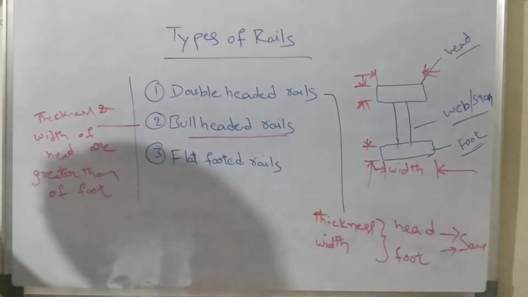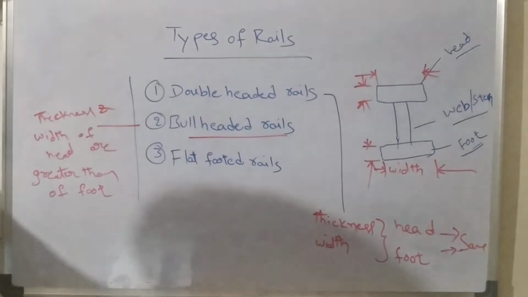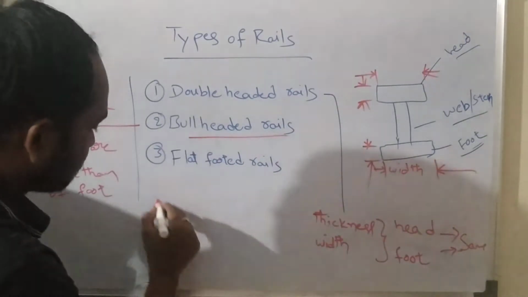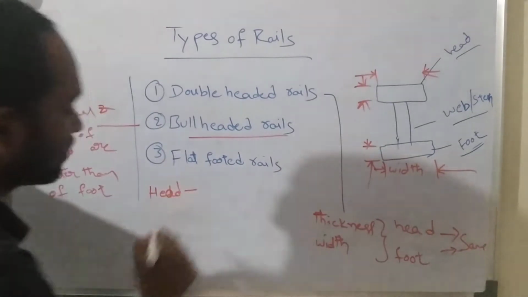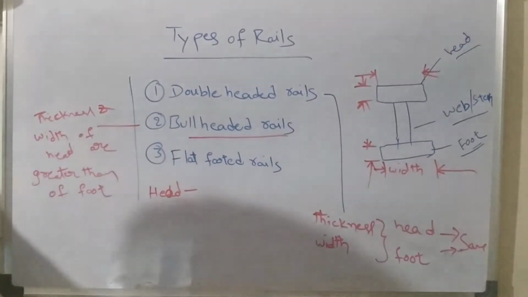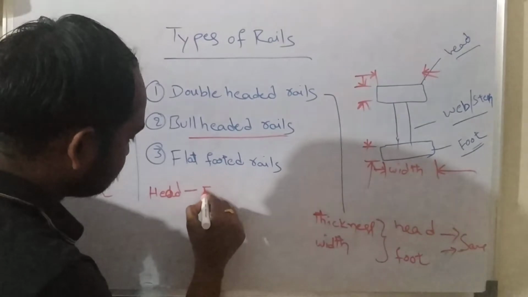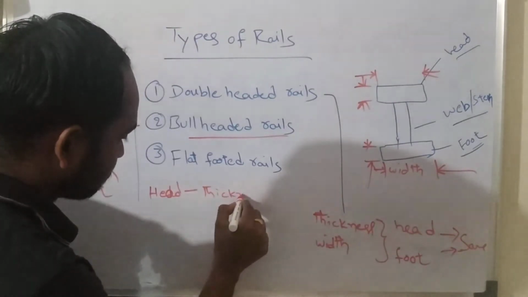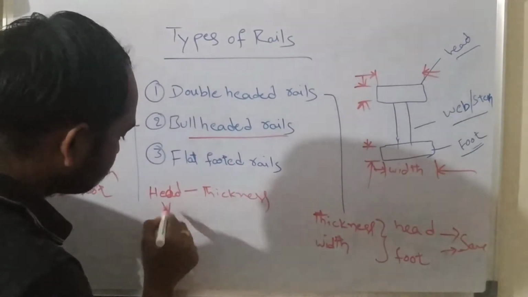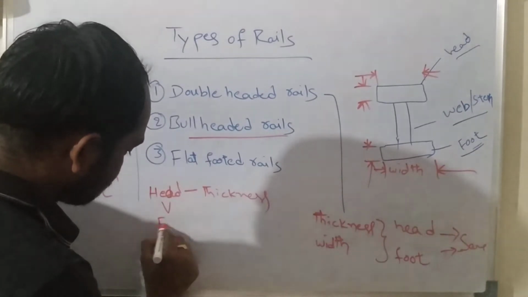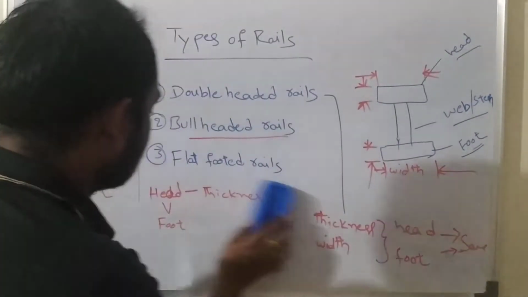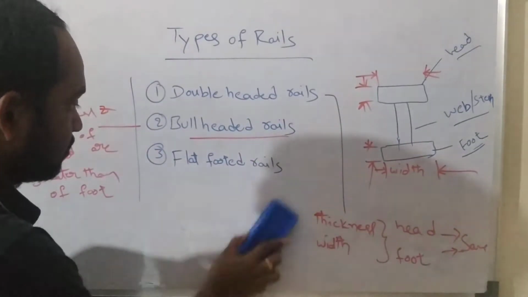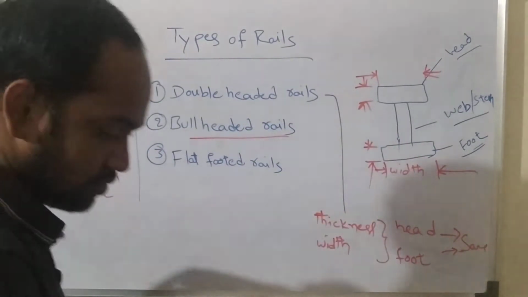And the next one is the flat-footed rails. Coming to flat-footed rails, the thickness of head is higher than the foot.